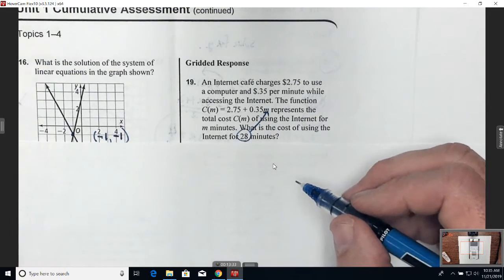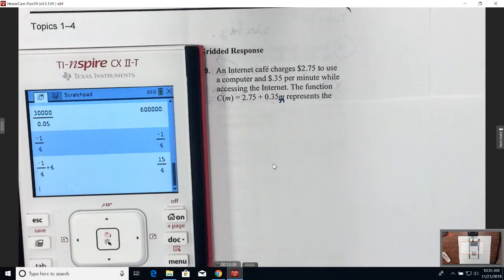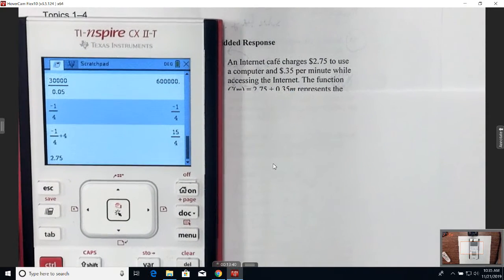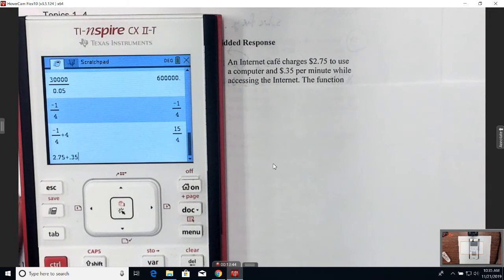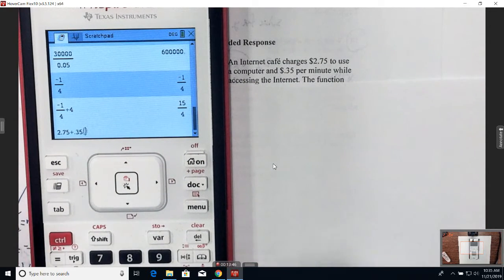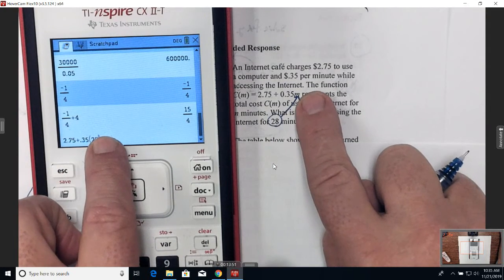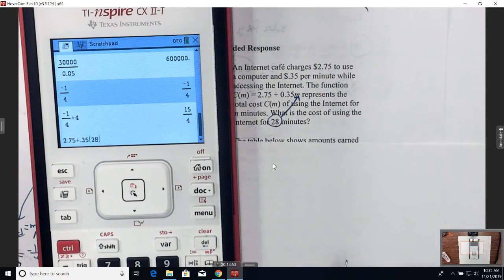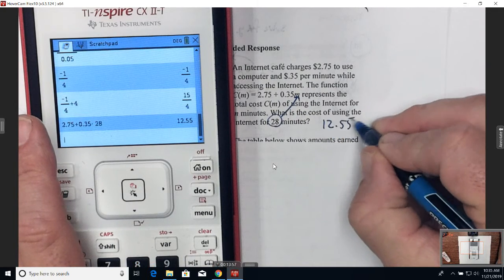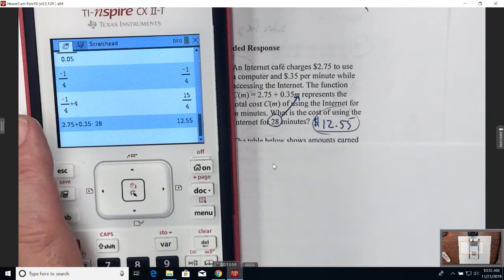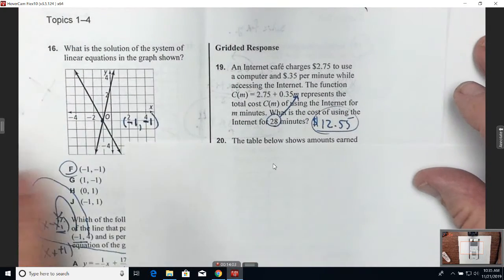So let's do that in the calculator. So my cost is equal to $2.75 plus my 35 cents per each minute that I'm on the computer, which is 28 minutes, right? So I just plug in a 28 for that M and hit enter, and I got my answer. So it should be $12.55. Any questions there? So our calculator can do the math for us, and it even knows the order of operations.